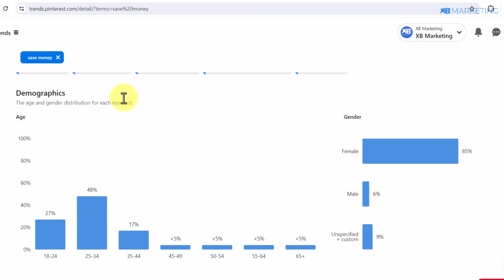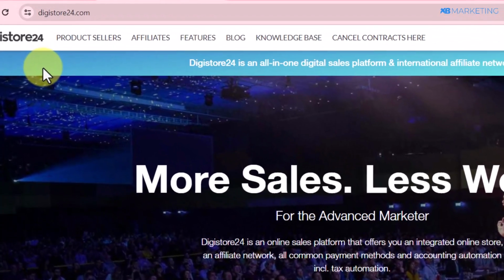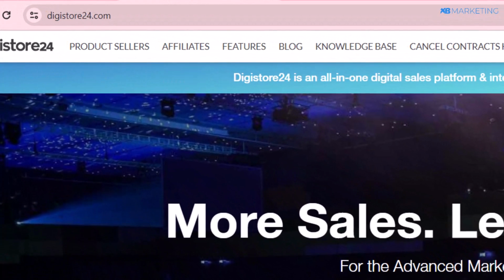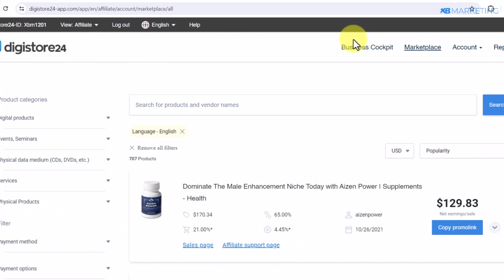The next step is to go over to Digistore24.com to pick an affiliate product suitable for this niche. And if you don't have an account, it's very easy. All you simply need to do is go over to Digistore24.com and click on the register now button to create an account. Once you create your account, click on the marketplace, and here it's going to show you all the products that are available on Digistore24.